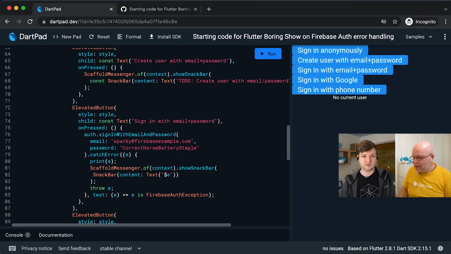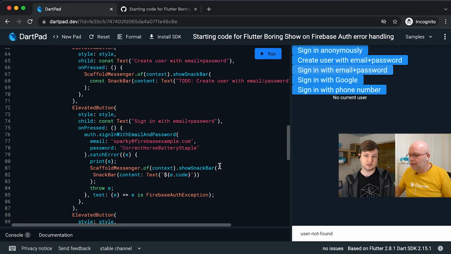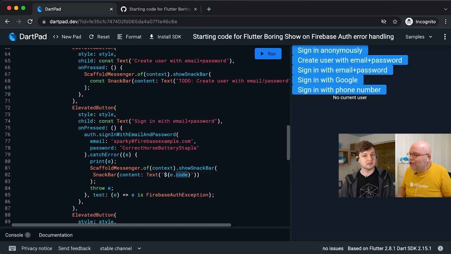So I think we could just display e.code, for example, here. And then it'll run. Just give us the number of the error message. Yeah, right? That weird thing in square brackets. Yeah, exactly. Well, it's the thing in square brackets, so it's called user not found or something like that. Right. Okay. Yep. See, that's it, which is perfect. Now, that's not what we want to show, but I'm not sure if the other one is called message. Let me quickly check. I think it is. Well, autocomplete seems to be fine with that. So let's run again.